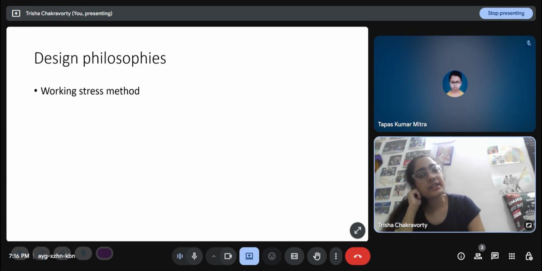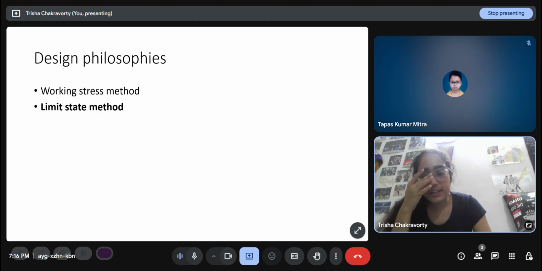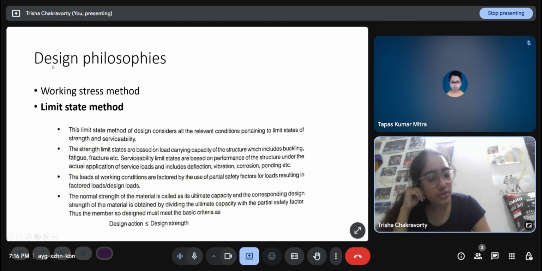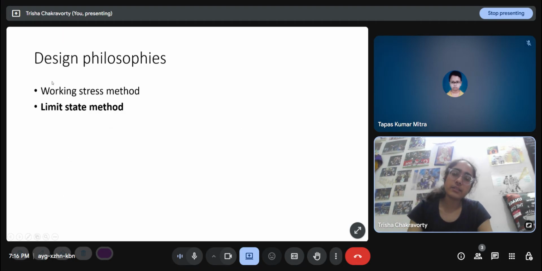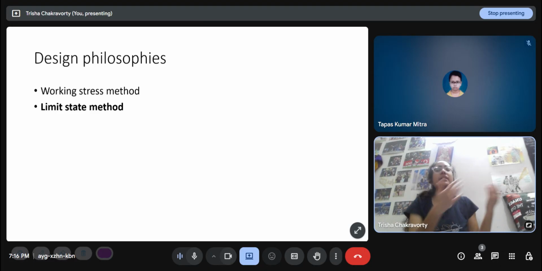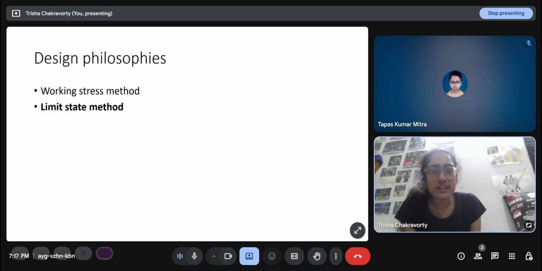Design philosophy is the working stress and limit state method. The older IS codes, and older codes everywhere in the world, initially worked on the working stress method. It is safer, and firstly, it's easier to apply, and it just assumes that the structure has strength equivalent to its yield stress. So I'm making a very conservative estimate. Because I'm underestimating the strength of the structure so much, it will naturally lead to safer designs, but it will also lead to uneconomical design.